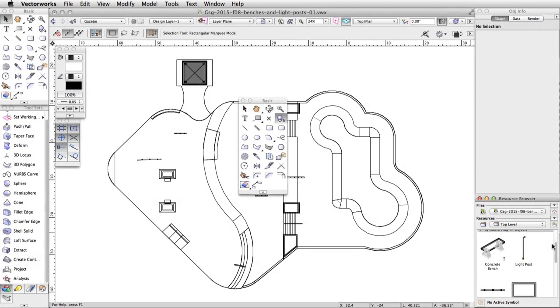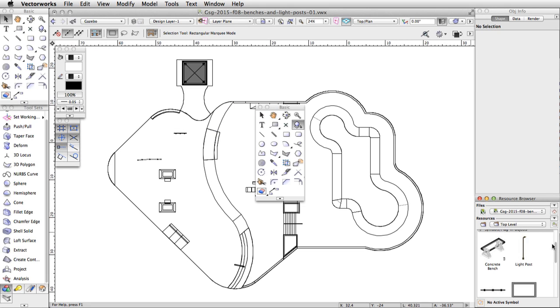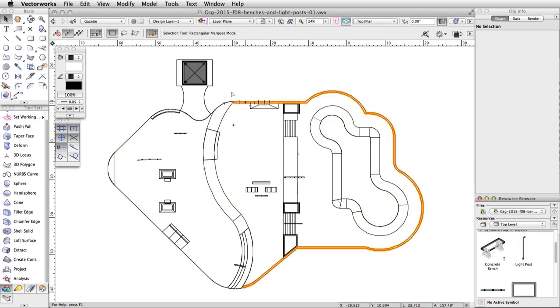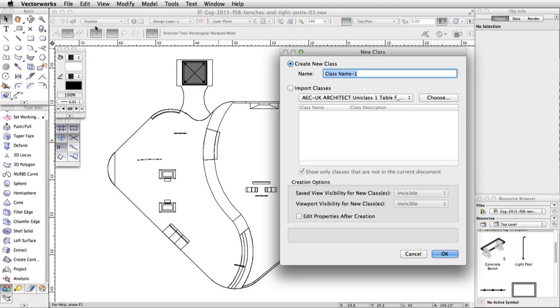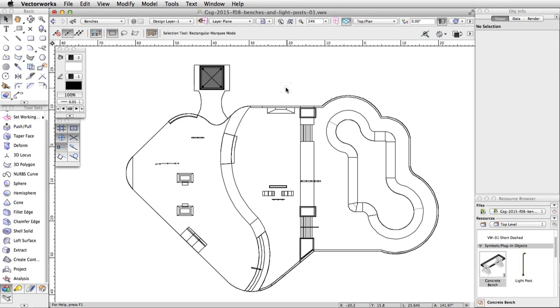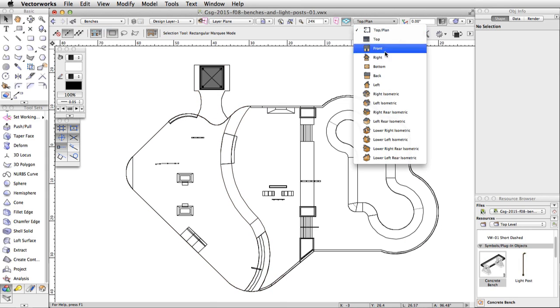Next, we will use the Symbol Insertion tool to add bench symbols around the skate park. The Symbol Insertion tool allows you to place a symbol and set its rotation. Let's start by creating a new class for the benches. Name the class Benches and make it the active class. Switch to a left isometric view.